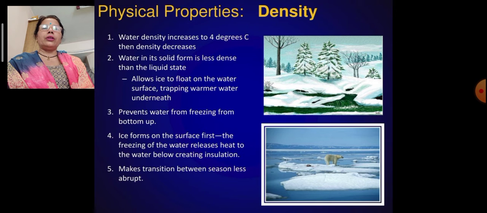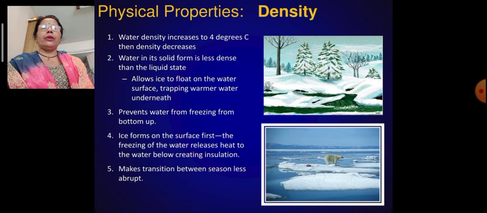Now the density of water, see how the slide explains it very nicely. Water density increases up to 4 degrees centigrade, then density decreases. Water in its solid form is less dense than the liquid state. This allows ice to float on the water surface, trapping warmer water underneath. It prevents water from freezing from the bottom up. Ice forms on the surface first. The freezing of the water releases heat to the water below, creating insulation.